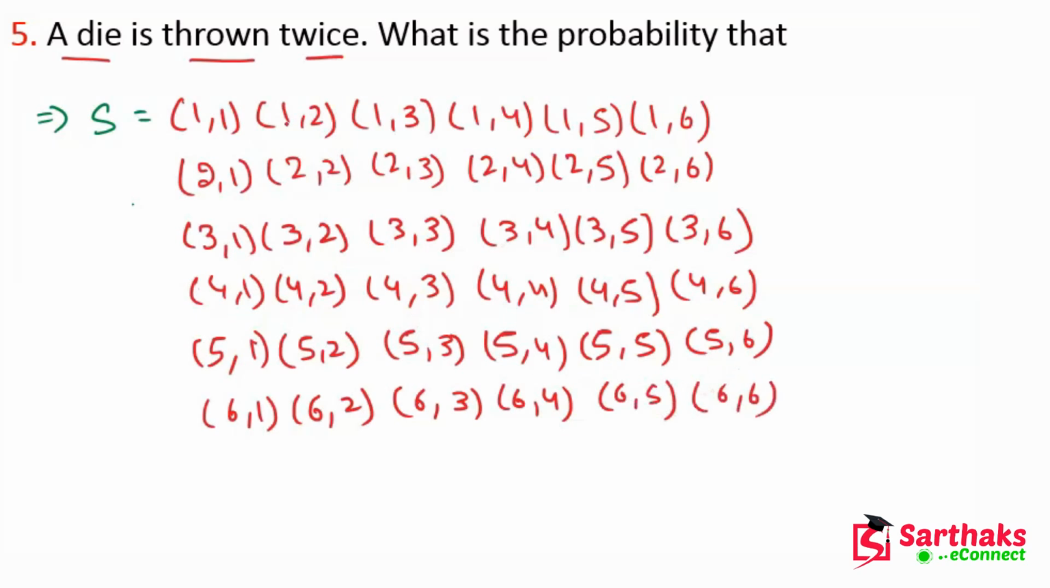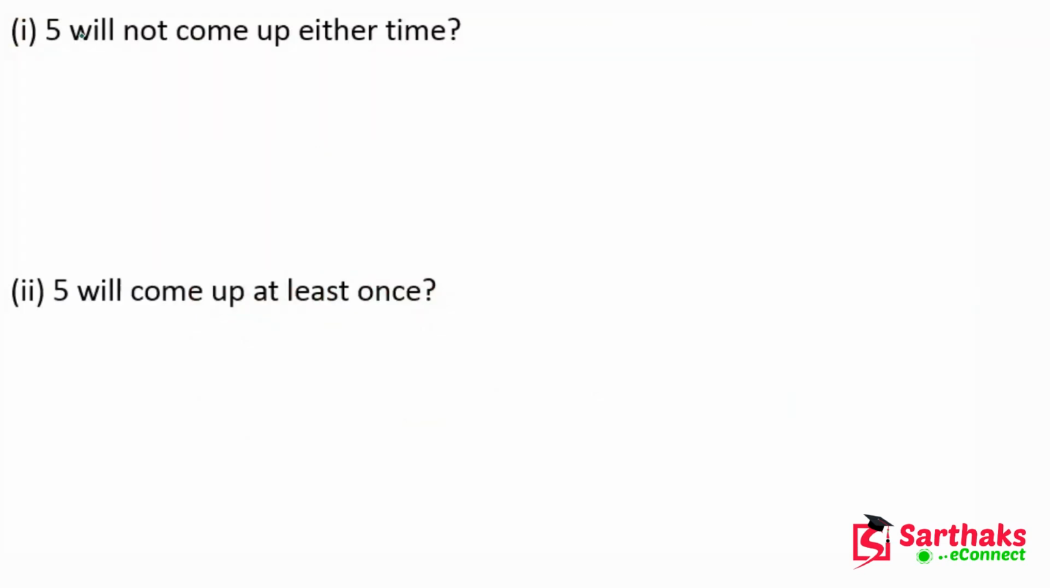So this is the sample space. Total outcomes is 36: 6 in the first line, and similarly in the second, third, fourth, fifth, and sixth. So total outcomes is 36. I hope you get this point. Now we have to find the probability that 5 will not come either time.